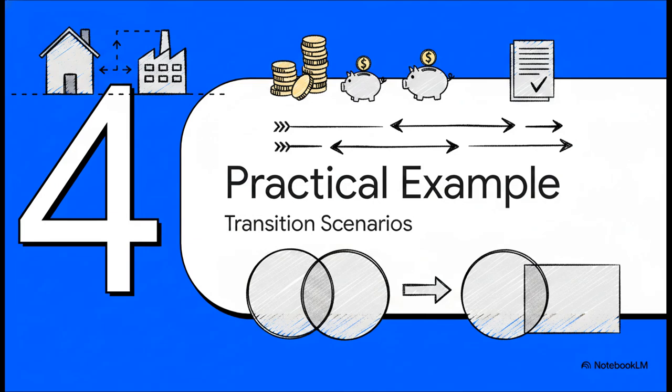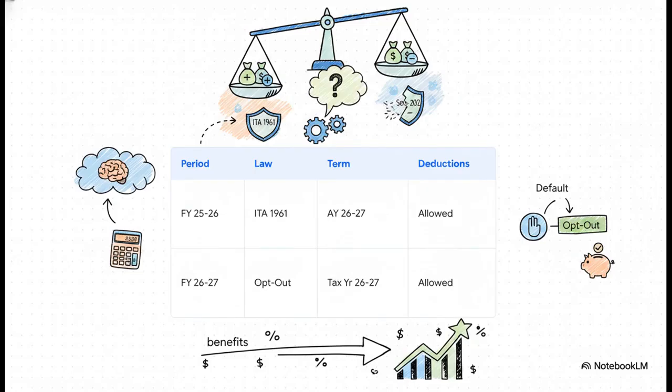Let's make this concrete. Section 4, Practical Example, Transition Scenarios. Check out this table. Let's walk through a transition scenario. For financial year 2025-26, under the old 1961 Act, an individual could happily claim their standard Chapter VI-A deductions, like Provident Fund or life insurance, but fast forward to FY 2026-27 under the new Act.